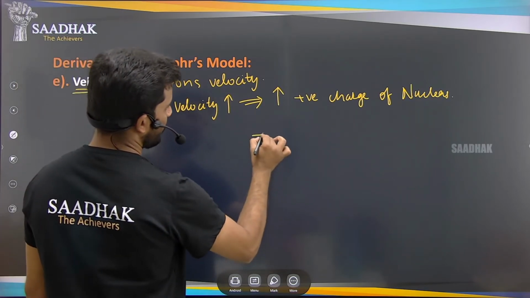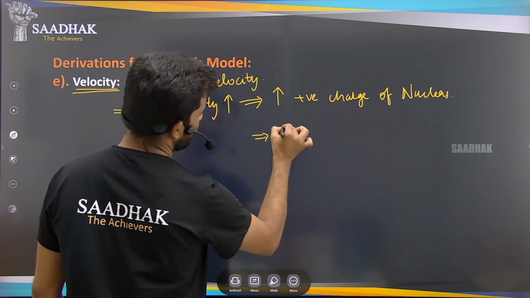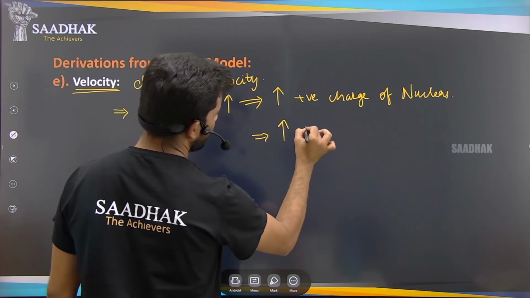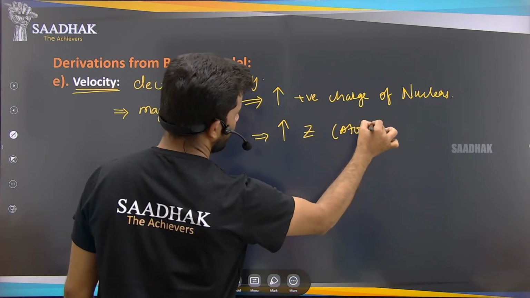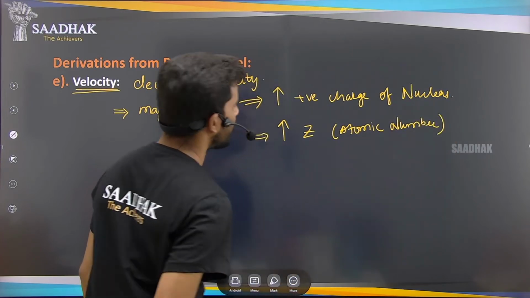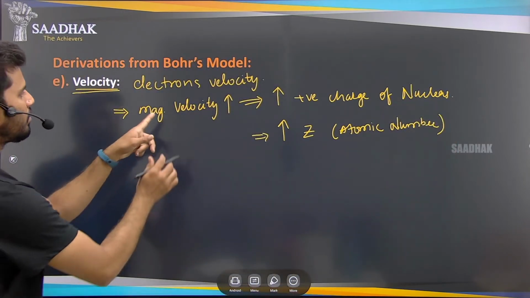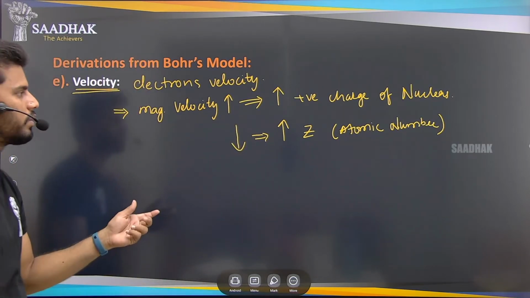And when the atomic number Z increases, what happens? The magnitude of velocity will decrease. Remember it like that, because what happens?